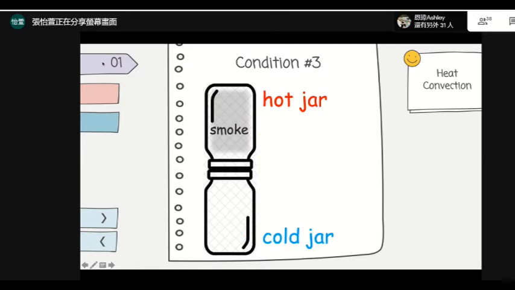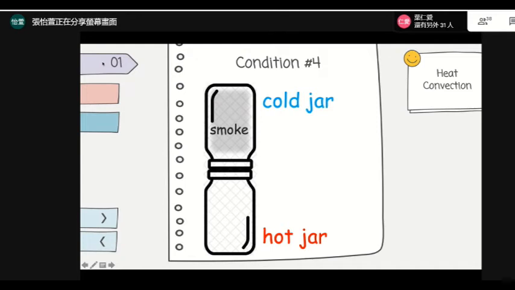And condition 3, we have the hot jar on the top. Everybody together, what's in the hot jar? Okay, very good. Warm air in the hot jar. And what's in the cold jar? That's right, we have cold air in the cold jar. And in this condition, we have smoke in the hot jar. And who can tell me, does the smoke go somewhere or does it stay in the jar? Wendy? Okay, Wendy says the smoke doesn't move. That's right.